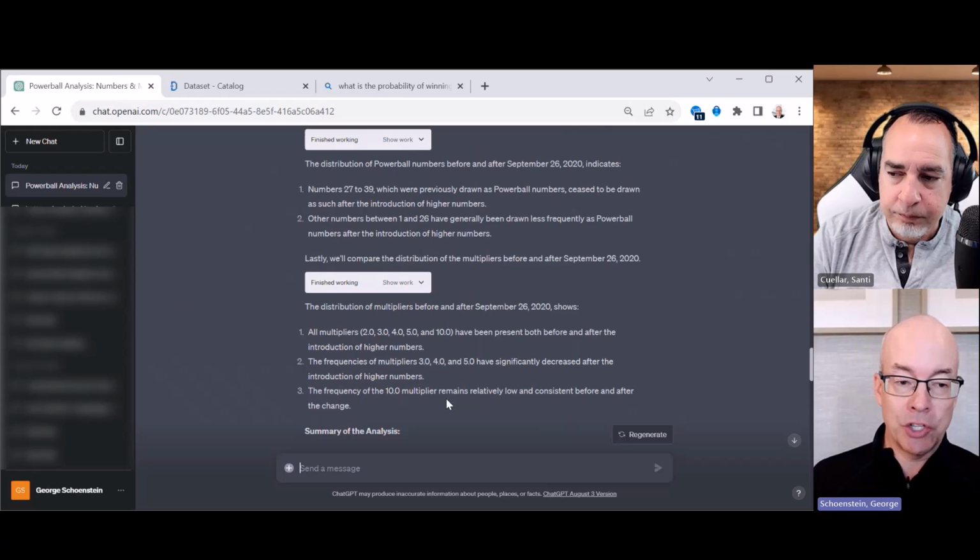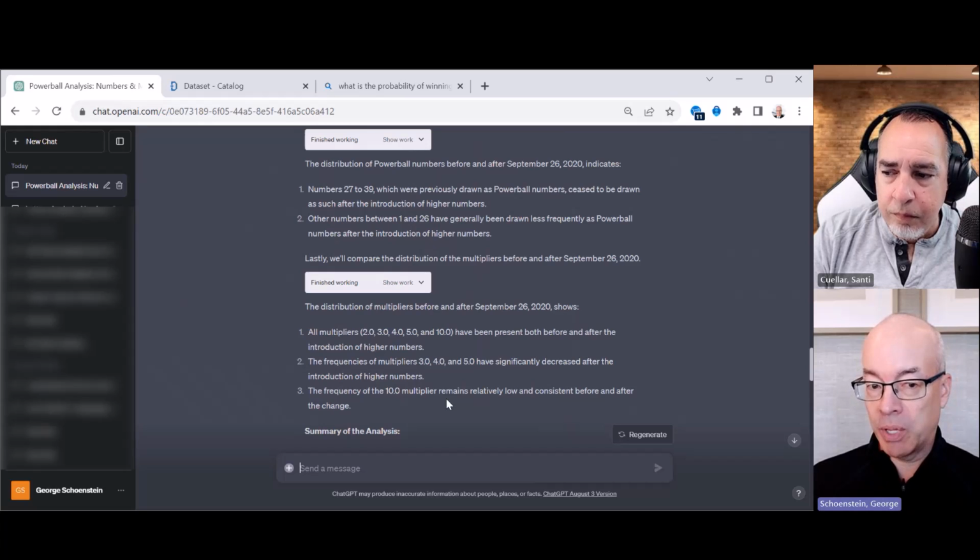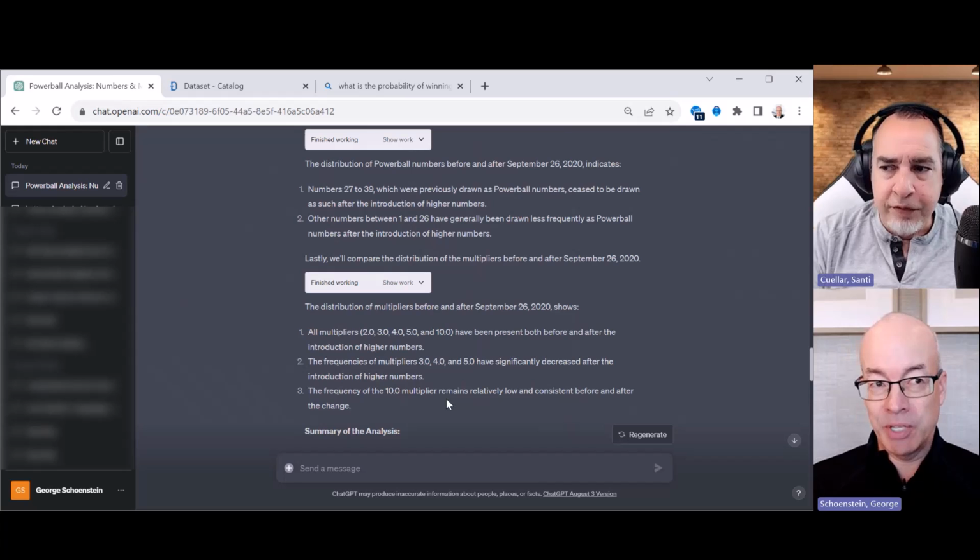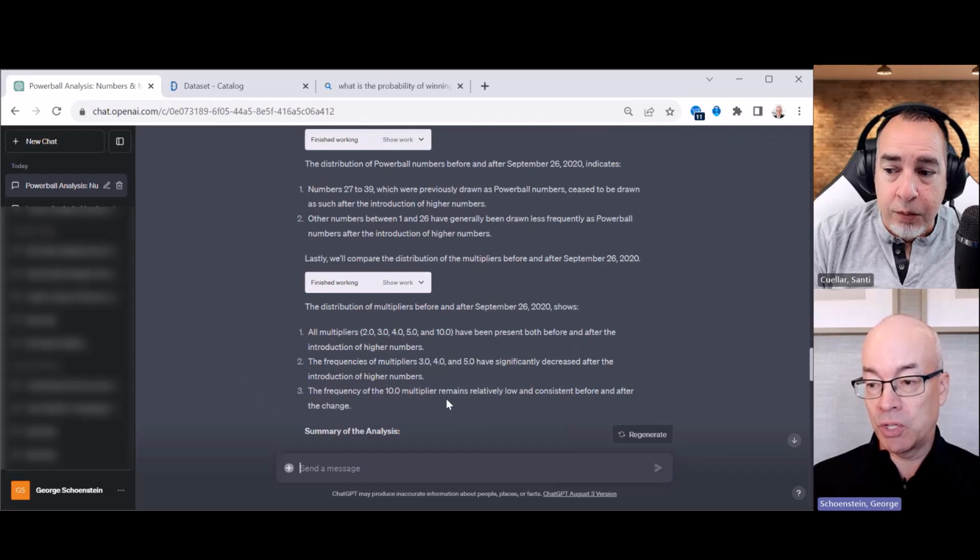So this goes back to the broader premise with AI. This is a tool to help you do your job better. It's not going to replace your job, and it's proven here: the first time it totally missed a key point, which was that something changed at a point in time with the numbers.